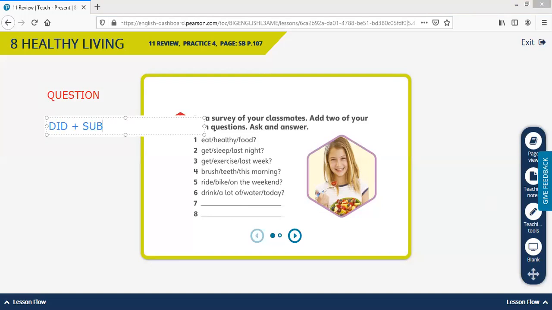The subject will be I, you, he, she, it, we, you, they. Plus the verb, and the verb always in simple form. That's very, very important. So let's make the questions for exercises 1 through 6.